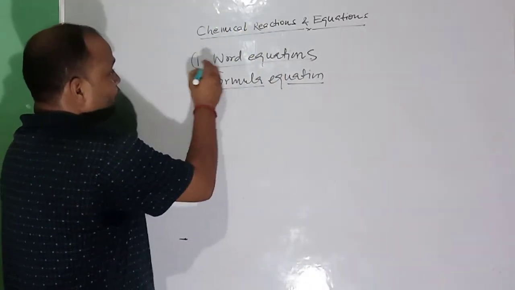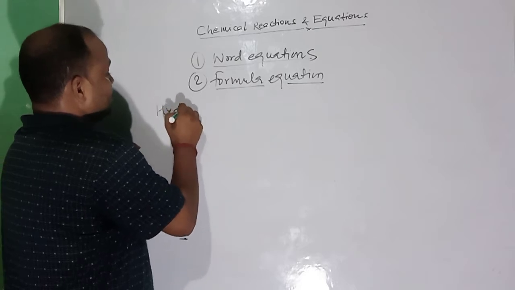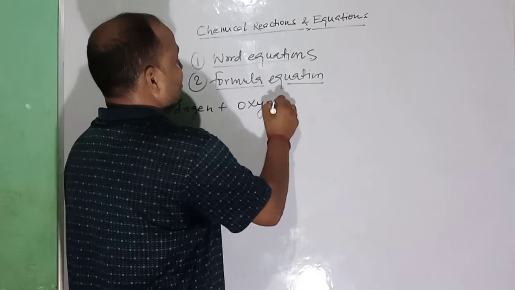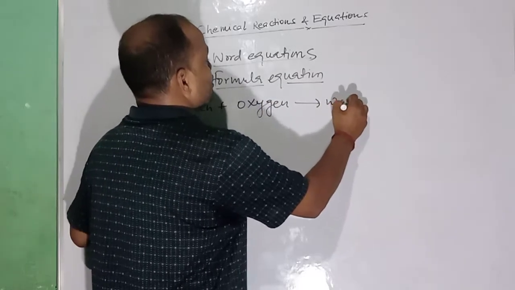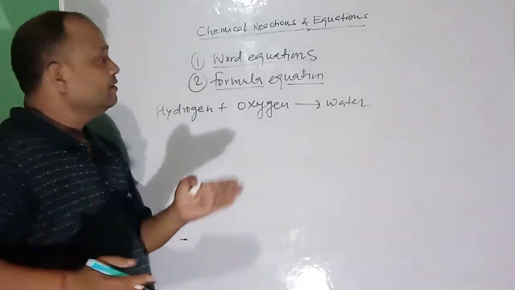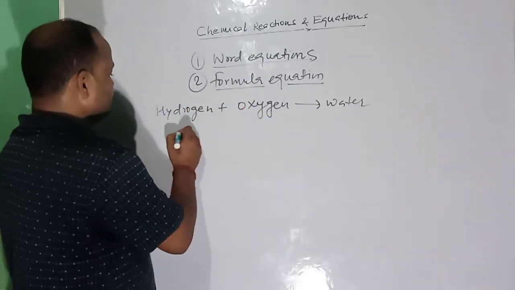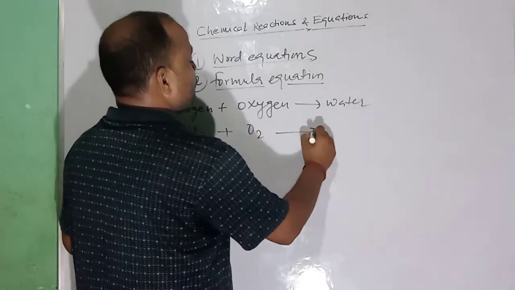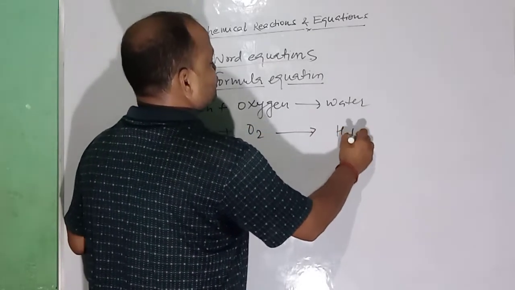Now word equation: hydrogen plus oxygen gives water. This is a word equation. This can also be written as a formula equation. Hydrogen H2 plus oxygen O2 gives water H2O.